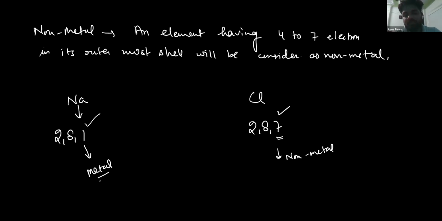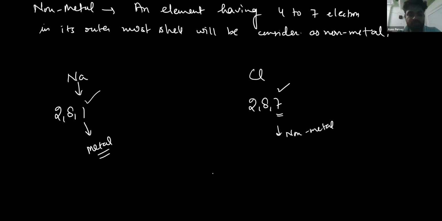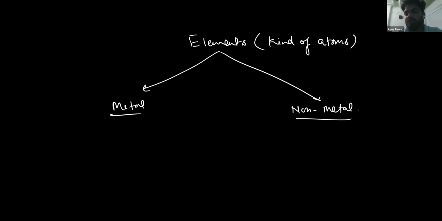But there is an exception. I have written here that atoms having 1 or 2 or 3 electrons are metals, but hydrogen and helium are exceptions. Hydrogen has one electron in its outermost shell, but it is neither a metal nor a non-metal. Helium has 2 electrons in its outermost shell and is not considered a metal or non-metal; it is a noble gas.